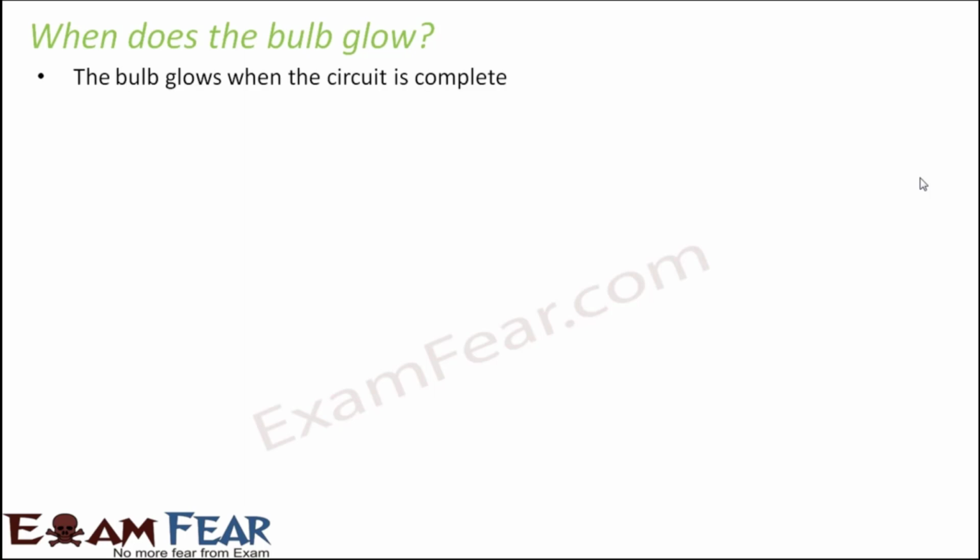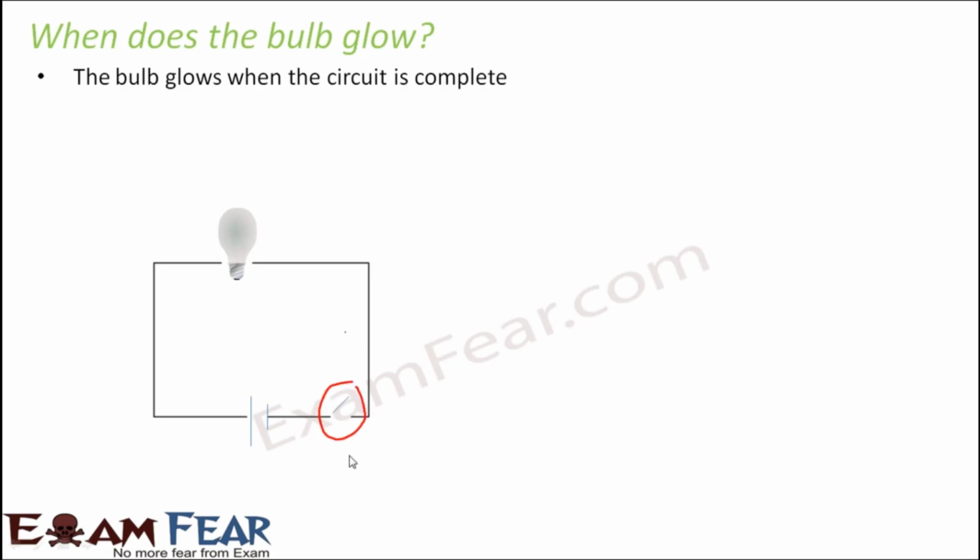So the first criterion that has to be met in order for a bulb to glow is that the entire electric circuit has to be complete. If you look at this circuit, is the bulb glowing right now? No. So when will the bulb glow? Here this symbol represents the switch. You will learn about these representations in class 7. These are the various symbols which are used in a circuit diagram. Whenever you switch it on, the bulb starts glowing.